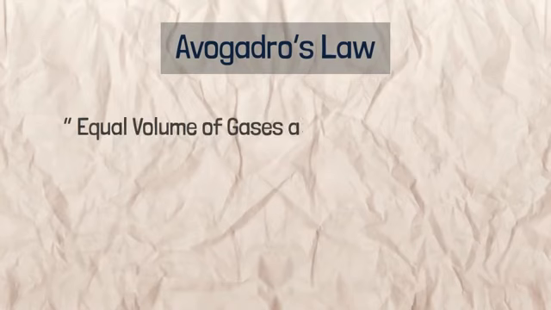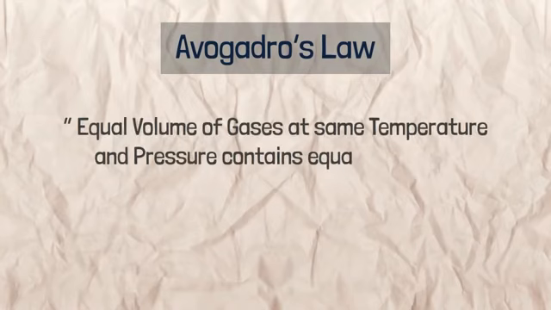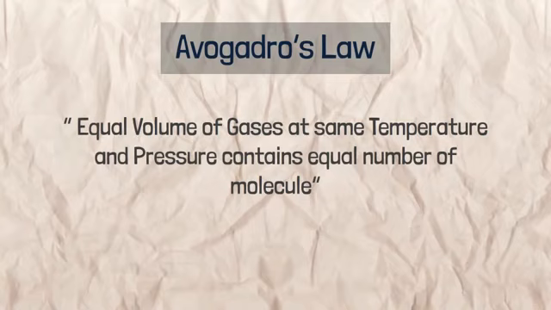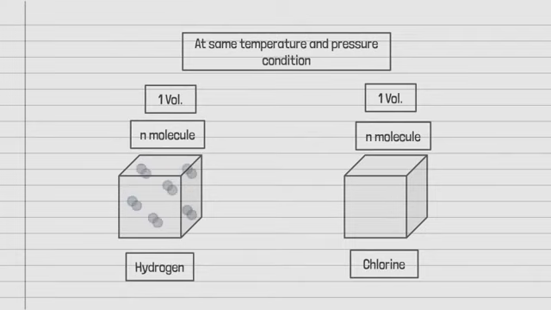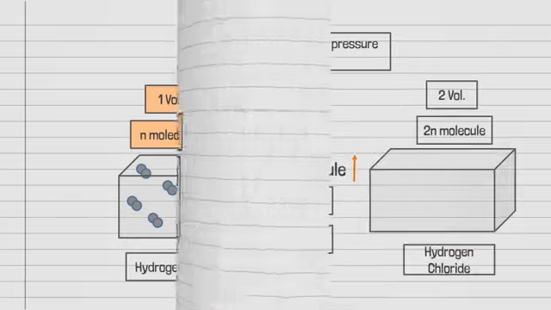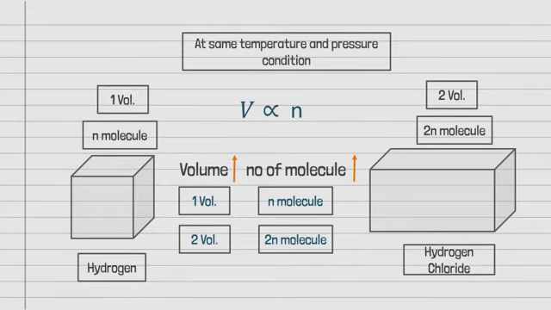Avogadro's law. Equal volumes of gases at same temperature and pressure conditions contain equal number of molecules. Let's take two systems, one with 1 volume of hydrogen and other with 1 volume of chlorine under the same condition of temperature and pressure. According to Avogadro's law, both of them will have same number of molecules. If system 1 has n molecules, then system 2 must have n molecules too. Also, the volume is directly proportional to the number of molecules.